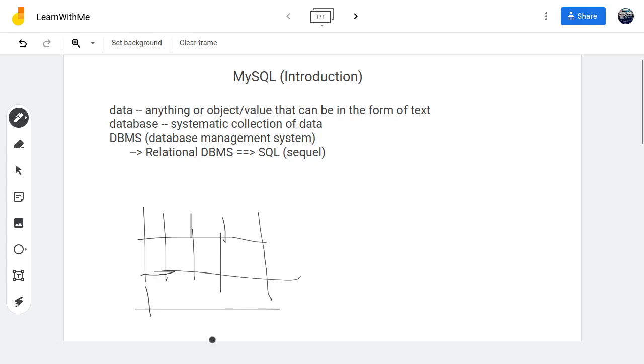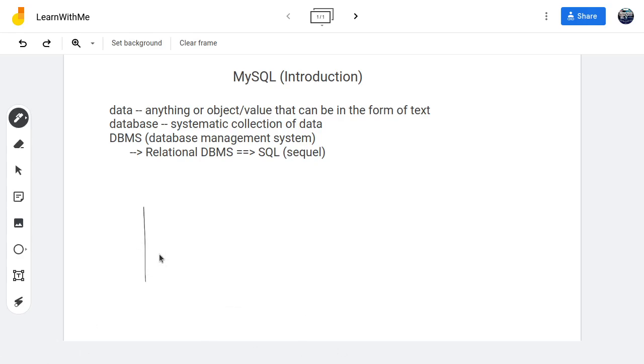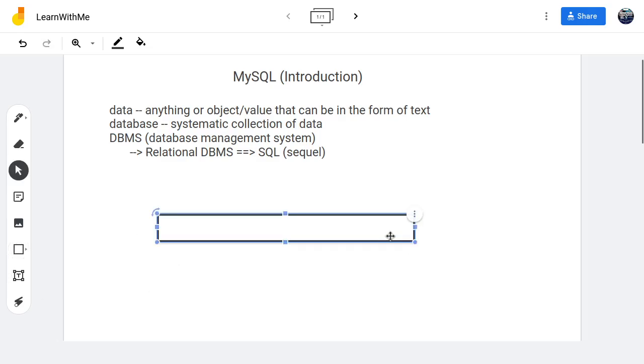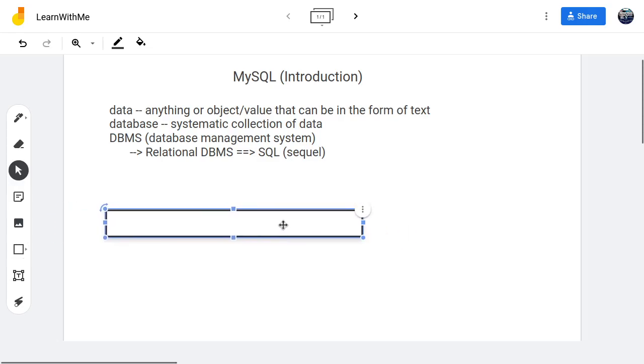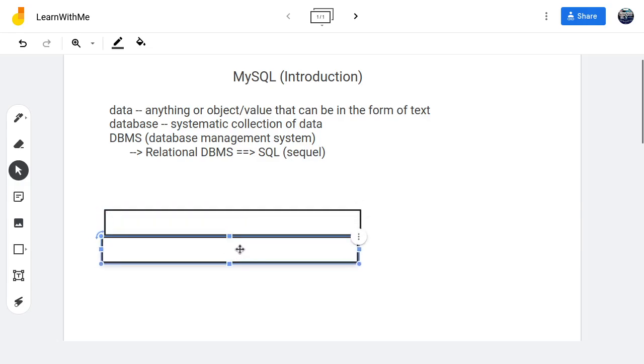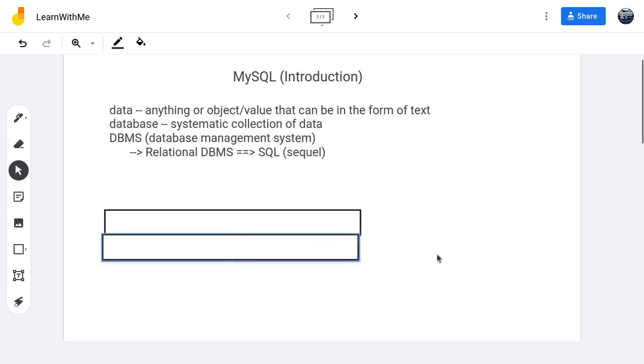Why is this thing not working? My mouse is misbehaving. Excuse me, sorry. Okay, let's use this. I'll just use boxes to make the diagram. Give me a moment.